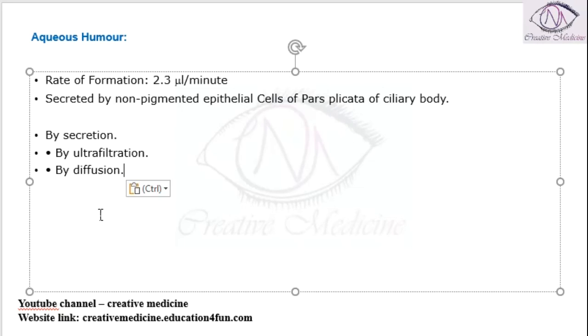It is secreted by three methods. One, secretion; two, it is secreted by ultrafiltration; and three, it is secreted by diffusion. Okay, then